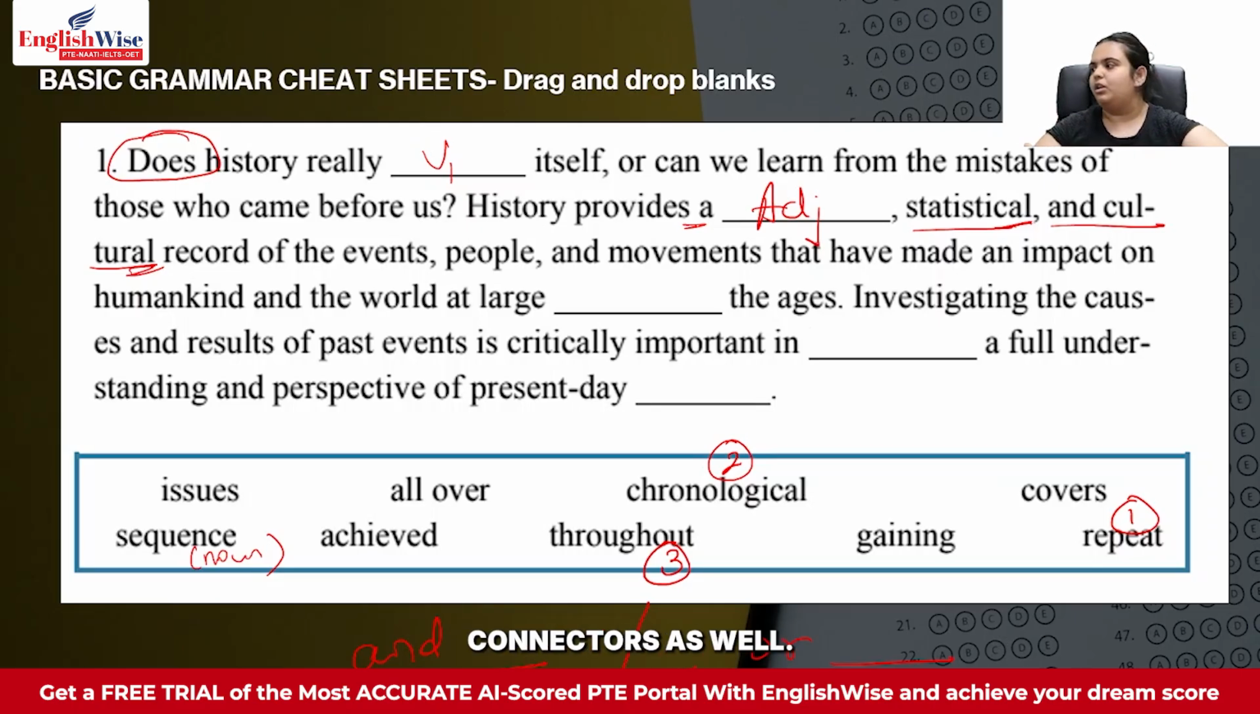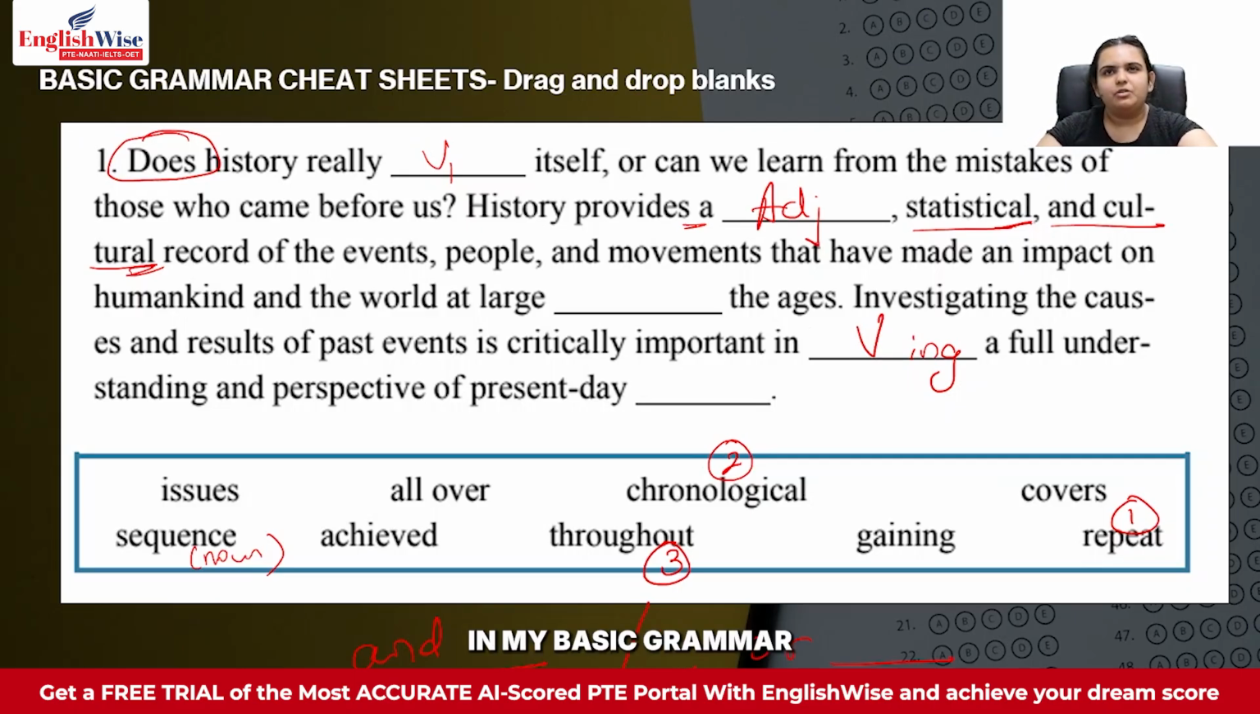Next thing, investigating the causes and results of past events is critically important in dash a full understanding and perspective of present day dash. In. Okay, now after in there is a grammar rule which tells me that there can be ing. If you guys want to make a note of this rule in your basic grammar cheat sheet, you can do that. So after in, you do use verbs which end in ing.